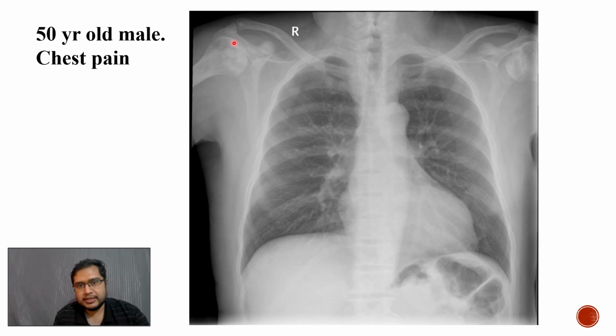Along with that, we can see that there is sclerosis in the heads of the humerus, suggesting avascular necrosis, and instead of the splenic shadow, there is bowel gas indicating autosplenectomy. All these findings indicate underlying sickle cell anemia in this particular patient. Hematological referral and further management is required here.